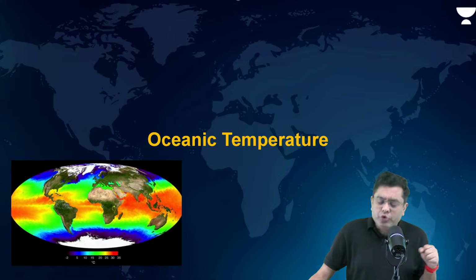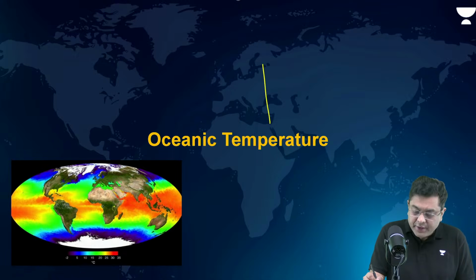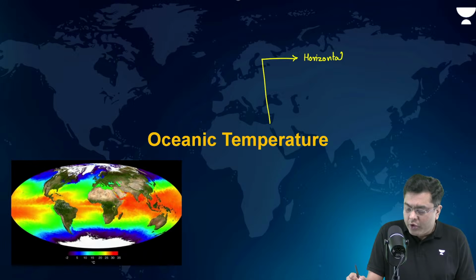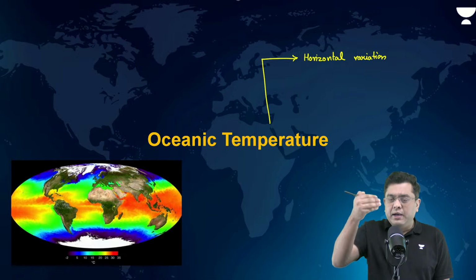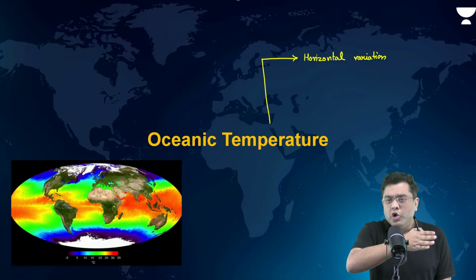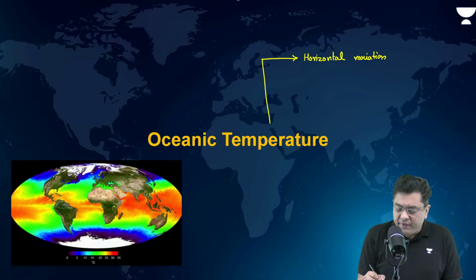Now, when you study ocean temperature, you have to study it in two different ways. One is horizontal distribution, or horizontal variation. That means, from 0 degrees to 50 or 90 degrees north or south, how does the temperature vary across the oceanic surface?